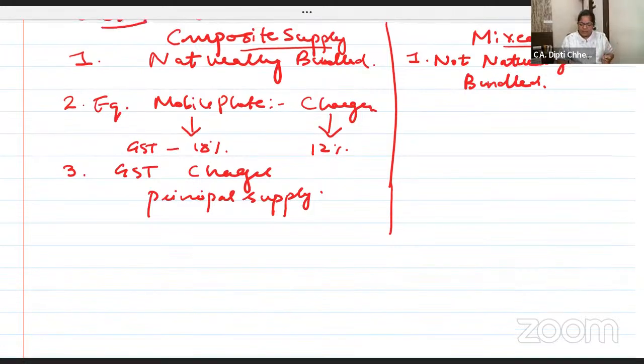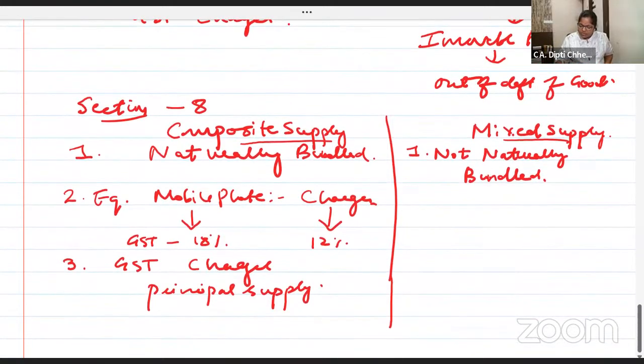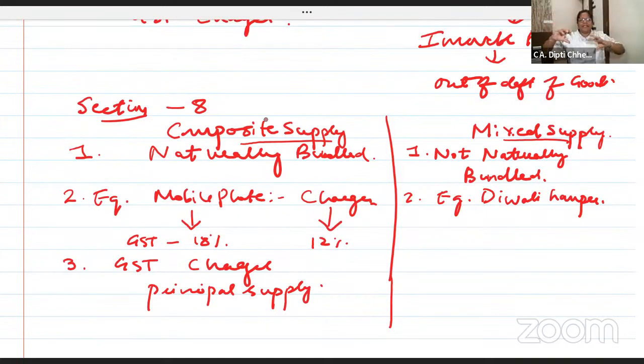But sometimes they are not naturally bundled. Example, Diwali hampers. Hampers are very much in nowadays. Suppose I go to a supermarket and there is one rasgulla tin, one Hide and Seek biscuit, one kaju box, dry fruit box. Like this, they combine and make a beautiful basket and sell.